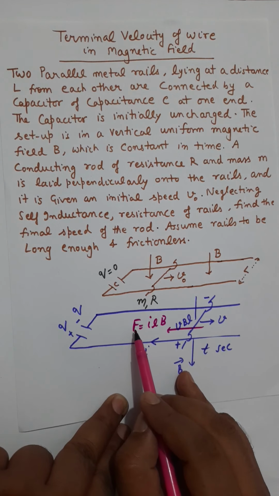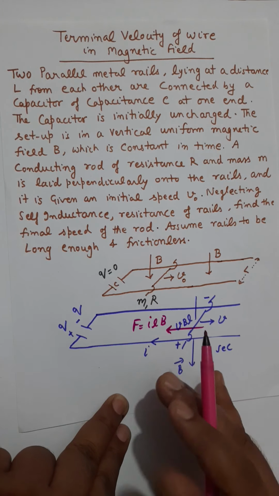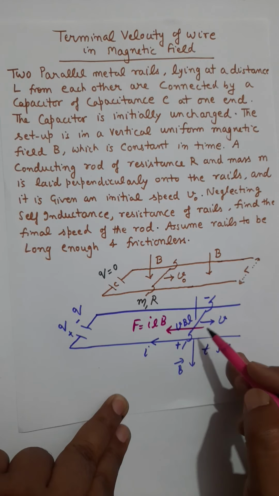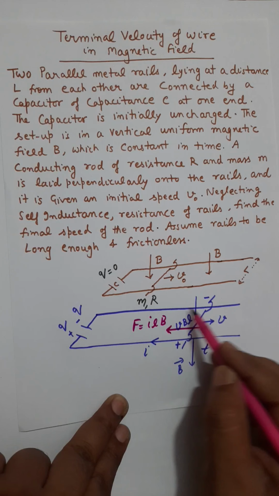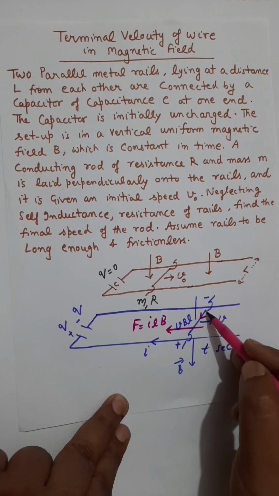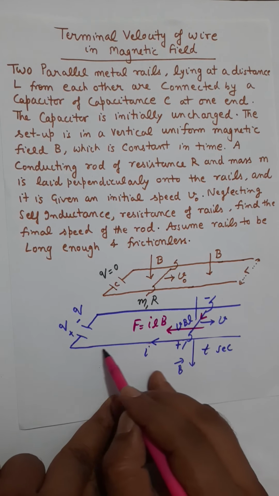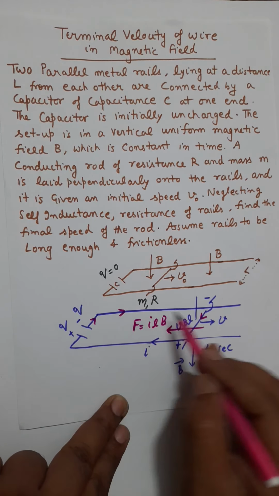So this force will act to the left hand side, and we can check this direction of force also because current is flowing like this. So current in this slider will be in this direction I. This is the direction of current in the slider. The current will start from plus, it will move like this, and this.